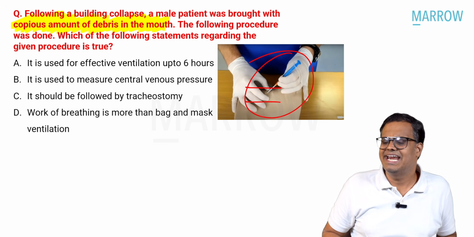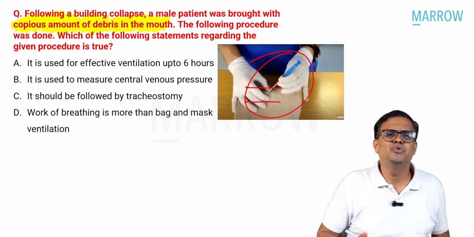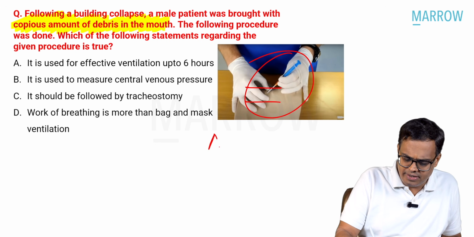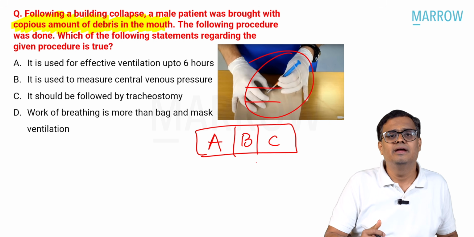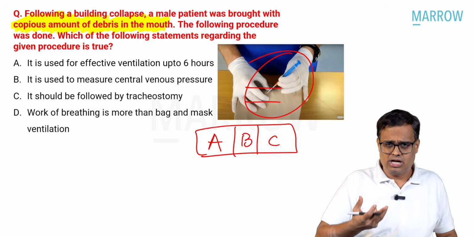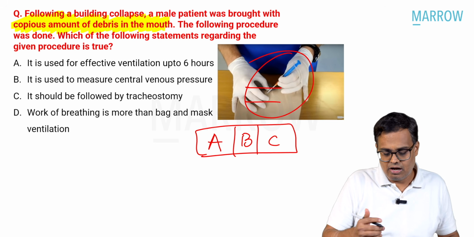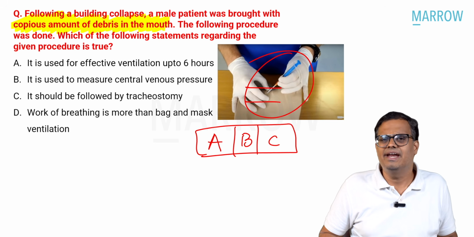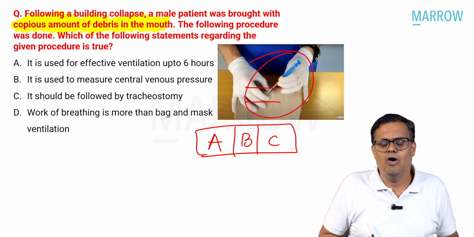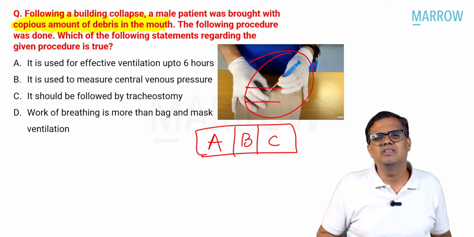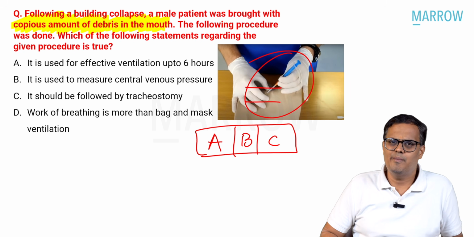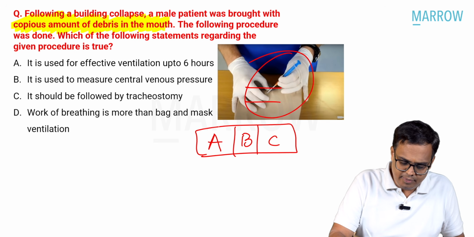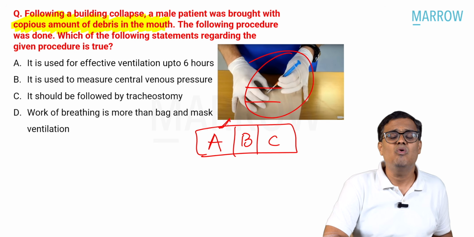So, conventional laryngoscopy is not done. Right? Whenever you encounter any trauma case, what is our protocol? Many surgeons might have also told you ABC. What do you mean by ABC? Airway, breathing, circulation. Right? Now, the conventional way of securing the airway is by doing laryngoscopy and intubation. In the examination hall, he himself said that there is a lot of debris in the mouth. If something is there in the mouth, how can I do the airway management? Right? So, I am not doing any laryngoscopy here, but as per the protocol, we are managing the airway. How are we going to manage?